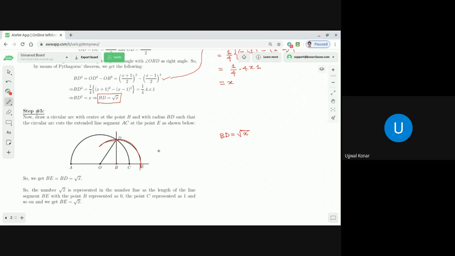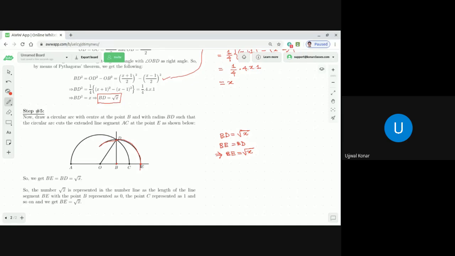So what is the value of BE? BE is equal to square root of x, correct or not? Because BD is the radius of that circular arc, what I marked in red. BD and BE both are same, correct or not, dear students? So BE is equal to BD, and as BD is equal to square root of x, we get BE is equal to square root of x. So the number square root of x is represented in the number line as the length of the line segment BE.